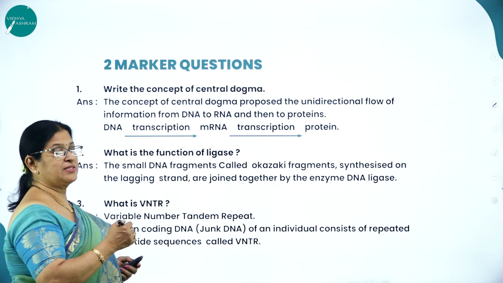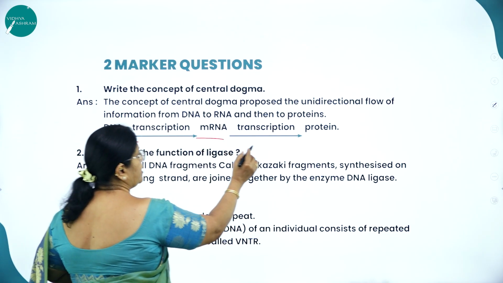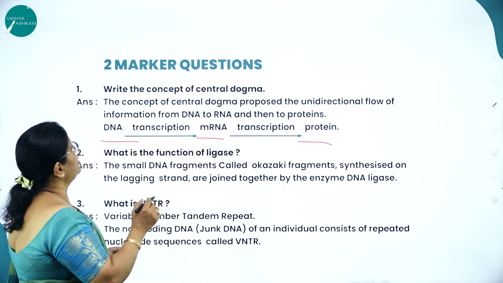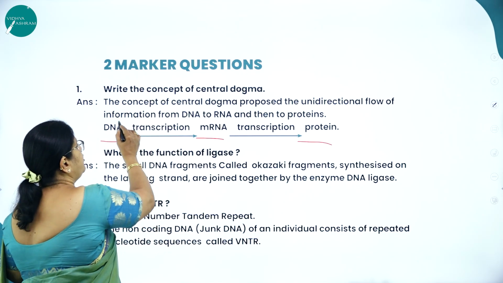For example, if it is asked, the central dogma of protein synthesis is what? DNA to mRNA, mRNA to protein. So the concept of central dogma proposed the unidirectional flow of information.